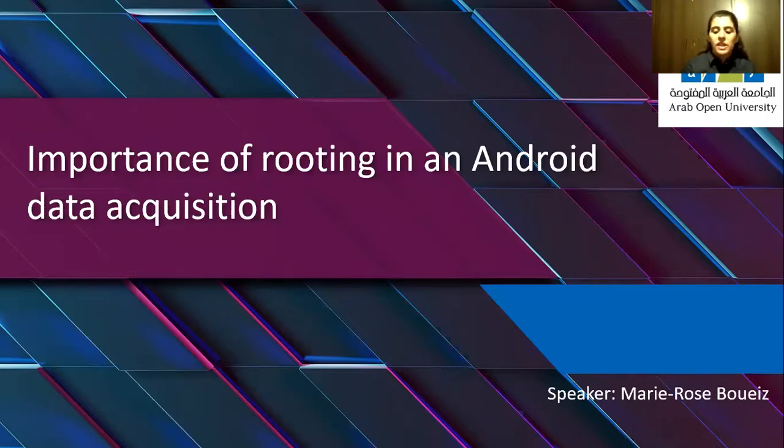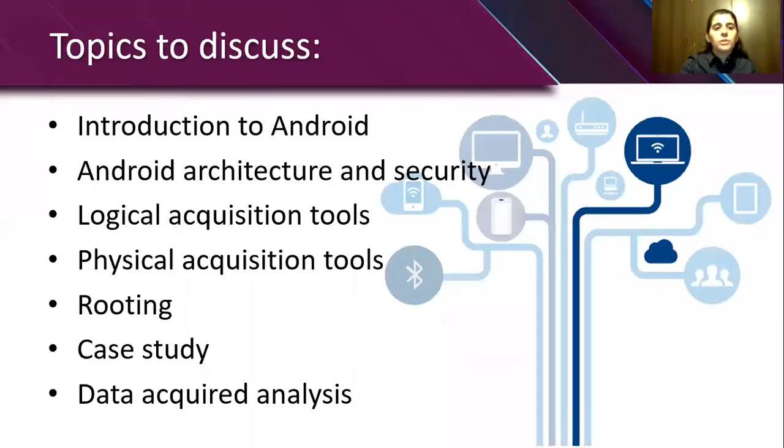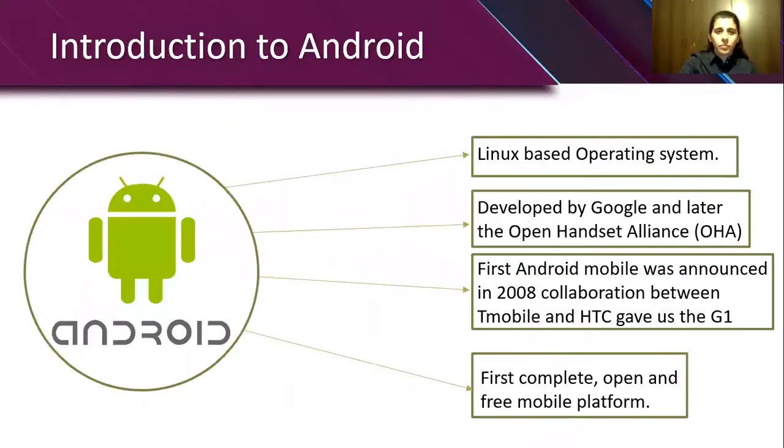In the following presentation, we will go through why Android was picked ahead of iPhone and the importance of rooting in an Android data acquisition. We'll start off with an introduction to Android, its architecture and security. Then we will go through both logical and physical acquisition tools, why rooting and how can rooting be done. Then we'll go through a case study on a Samsung Note 4 and an analysis of the data acquired.